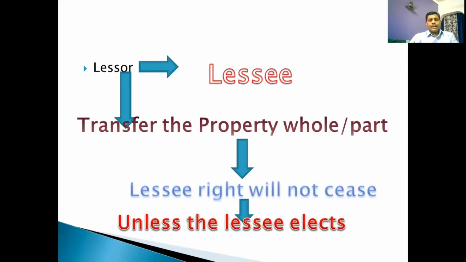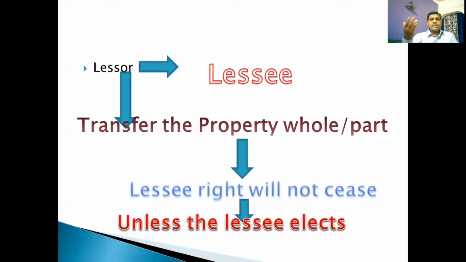Whatever rent the lessee has to pay, he will pay to the lessor. That is, A is the lessor and B is the lessee. So B will pay rent to the lessor A. He is not aware of the fact that the property has been transferred to some other person. Whatever rent he has paid to A, he will not once again pay to the subsequent person to whom the property has been transferred.